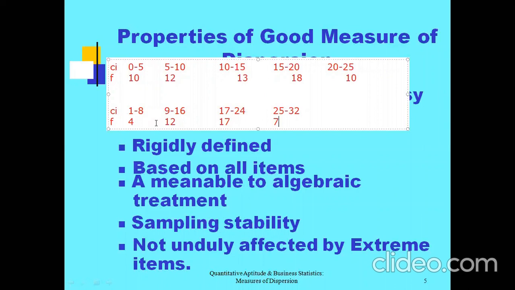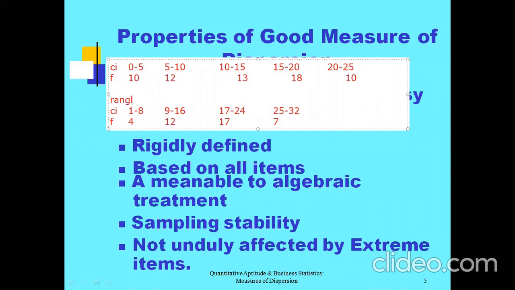What is the width of the class for the first and what is the width of the class for the second? So the width of the class is 5 for the first one, and what is the width of the class for the second one? The second one is width of the class is 8. Okay, absolutely correct. So now, what is the range for the first one?